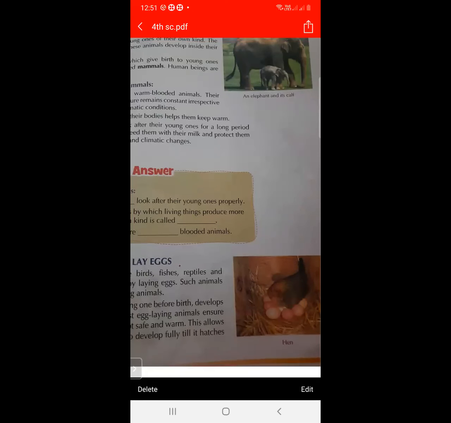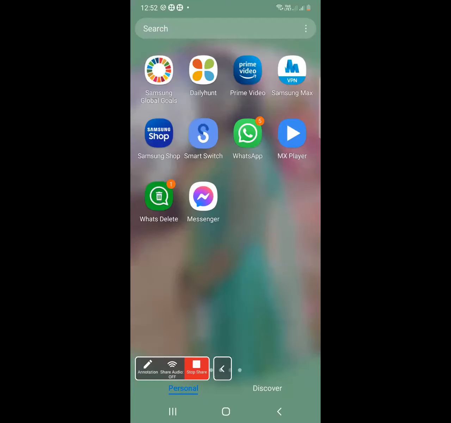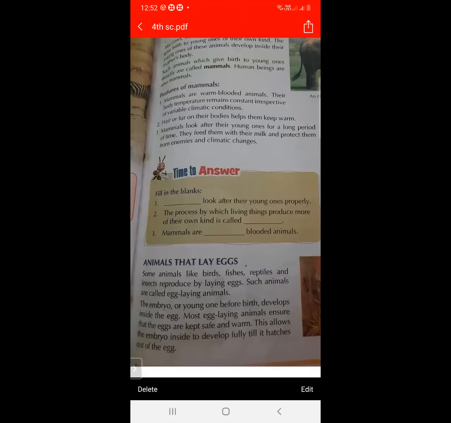When these types of eggs are kept safe and warm, the embryo inside develops fully and hatches out of the egg. So these types of animals are called egg-laying animals. The embryo, or young one before birth, develops inside the egg. Most egg-laying animals are kept safe and warm. So this is the second method of reproduction.